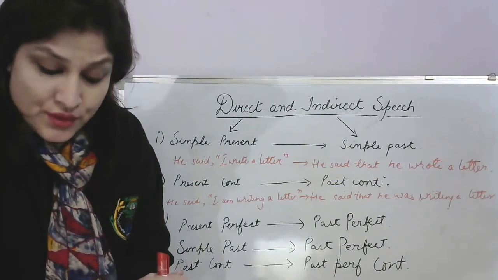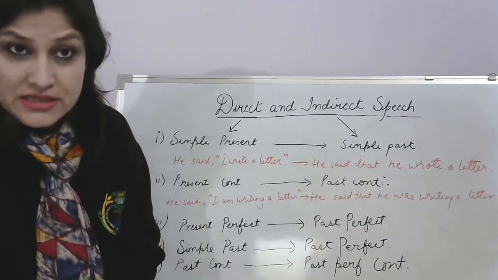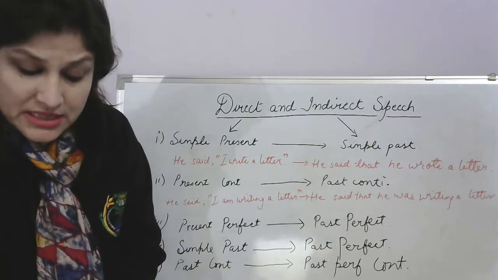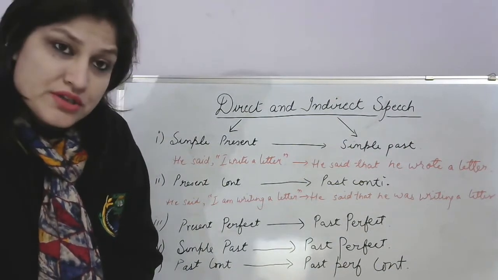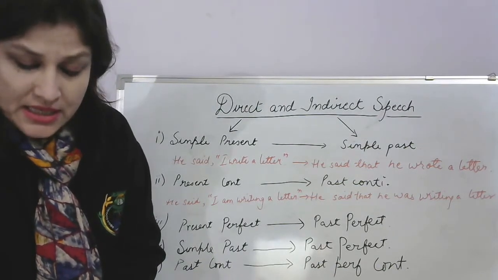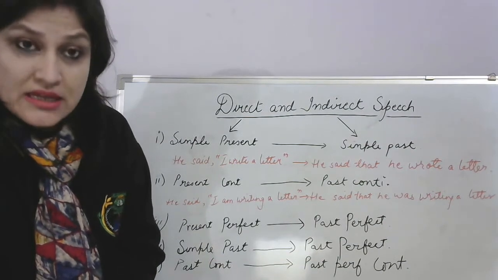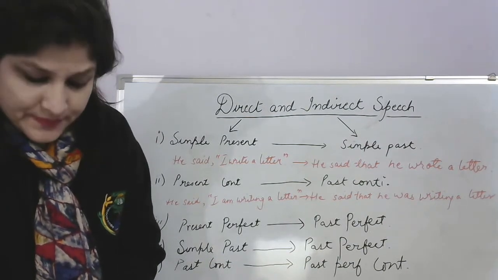Universal truth or habitual actions. He said, I go to the temple every Tuesday. So it's what? It's a habit. So he said that he goes to the temple every Tuesday. No tense is changed. He said, I am an early riser. He said that he is an early riser.